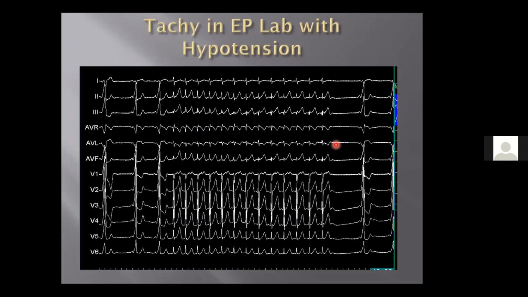So this is what we know from our discussion. Inside the lab itself, when we were placing catheters, the patient developed tachycardia. Very clearly, the first beat is going through an accessory pathway, the second also, the third also. And after that, he has gone into what we have discussed, an orthodromic reentrant tachycardia, a narrow QRS tachycardia. Along with that, he had hypotension, clearly showing that the episode he had in his office was an ORT, and he has got an overt pathway. So obviously, the next step is to plan for his ablation.